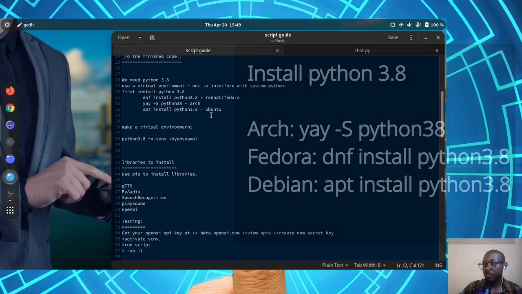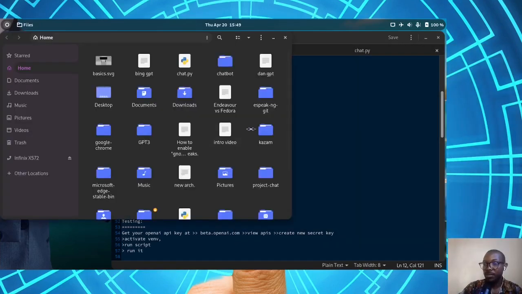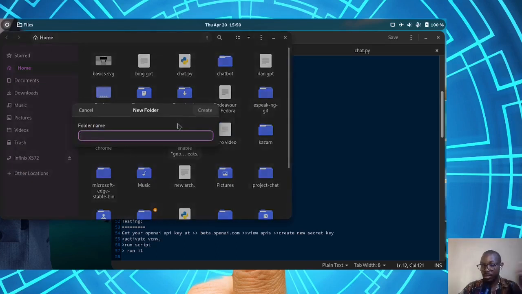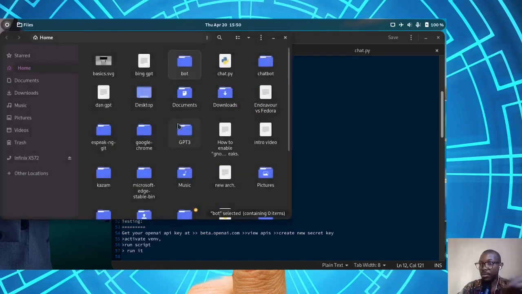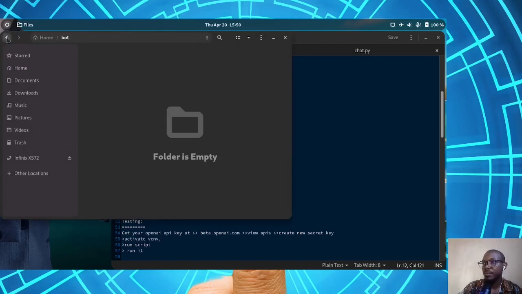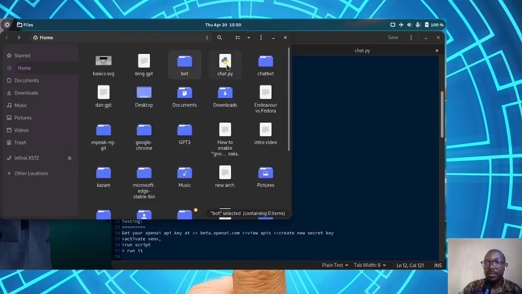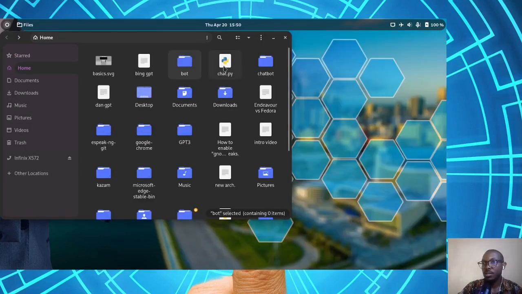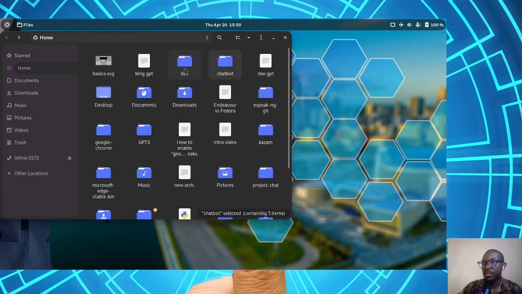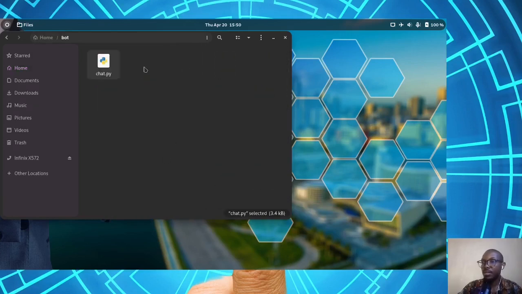To make the virtual environment, I'm going to open the file manager, and inside the home directory I'm going to create a folder. I'll call it bot, B-O-T. Then inside that bot folder, I'll copy my Python file which is named chat. So I'll move my Python file inside that folder. Then I'll open the console in here.